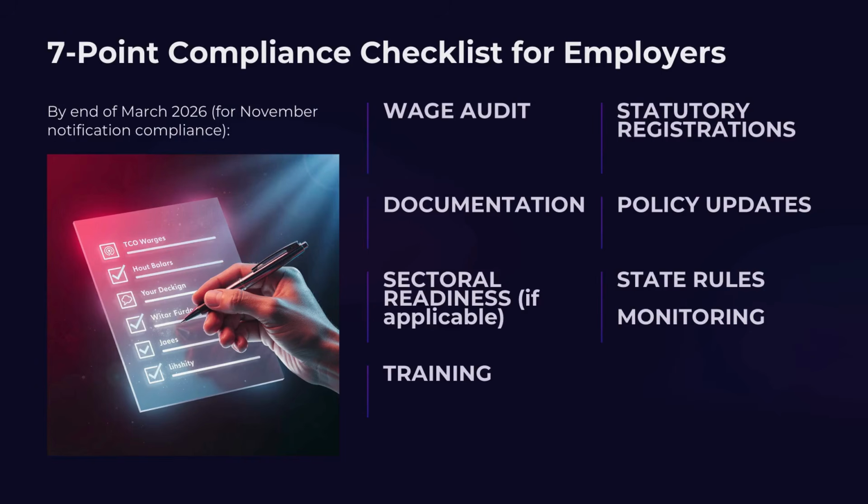Here we have curated a 7-point compliance checklist for employers. It includes getting the wage audit done, checking your statutory registrations, completing your documentation such as appointment letters, etc. Policy updates like updating your HR policies as per the new labour laws, sectoral readiness, monitoring the trade rules, and training of the HR teams and finance teams for proper implementation.